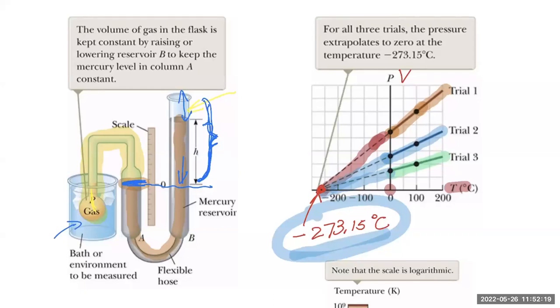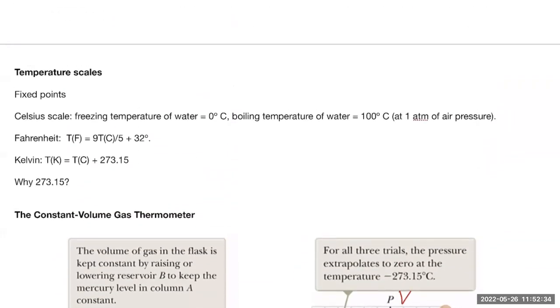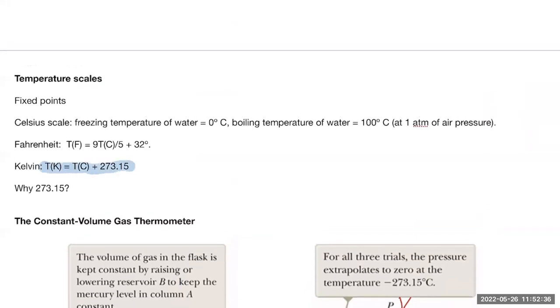Absolute 0, because if I define that point to be 0 of temperature reading, then nothing can be negative on that temperature scale. Everything should be either 0 or positive. That is the Kelvin scale right here. So the Kelvin scale starts at absolute 0, okay? And on a Celsius scale, that is negative 273.15 Celsius.